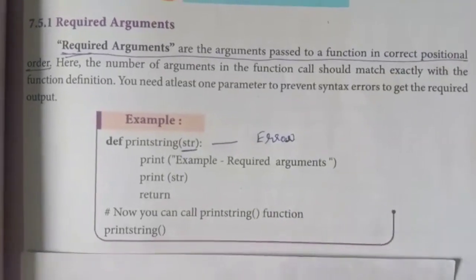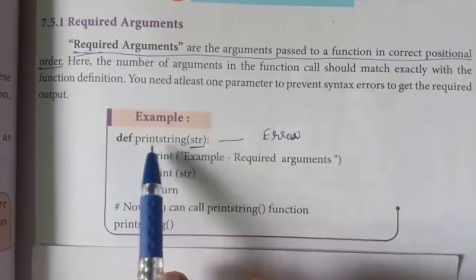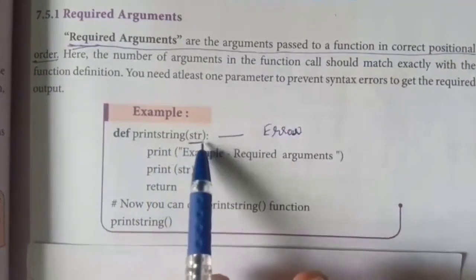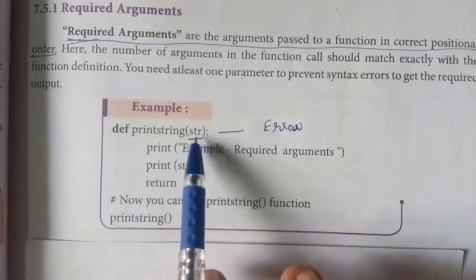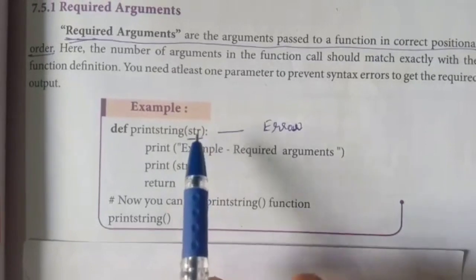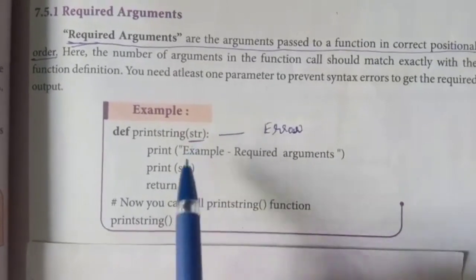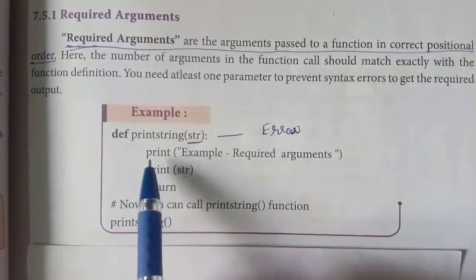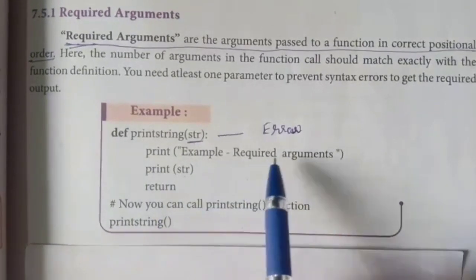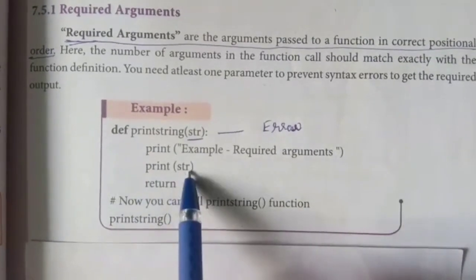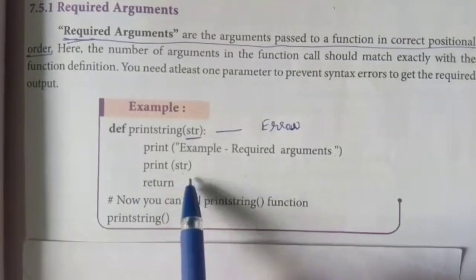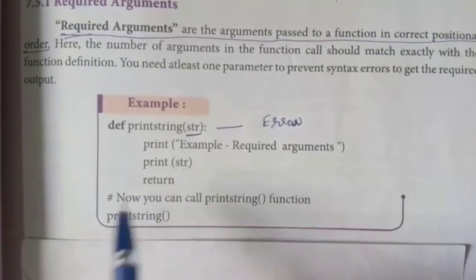See this example, def print string. So this is the function and within the bracket it is given as str. Str is the name of the variable. You have to get the variable. It is given as print example required argument, print str. Now when you display this program, what will happen?